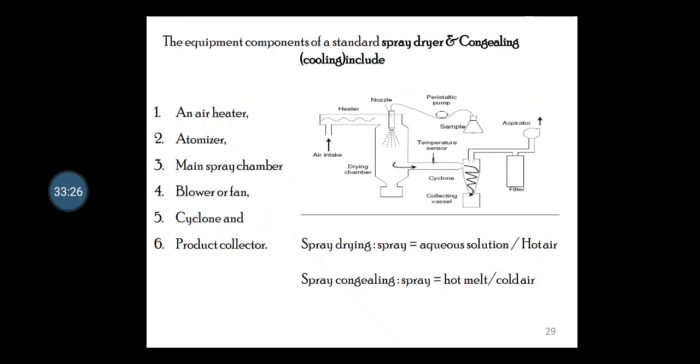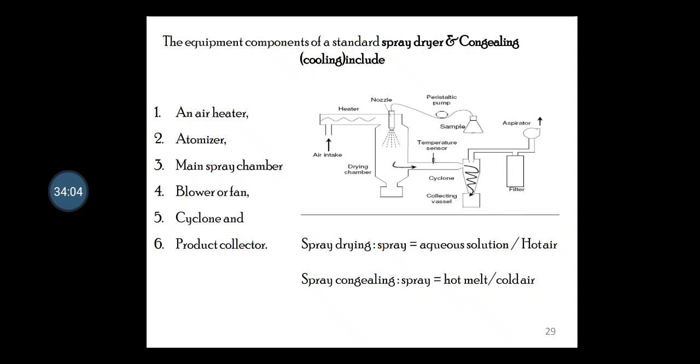So these are the different equipment components of a standard spray dryer, or you can say the congealing, that is cooling, include an air heater, atomizer, main spray chamber, blower or fan, cyclone, and product collector. So we'll have to optimize the spray drying by means of the spray drying to spray ratio, as well as the spray congealing to spray ratio. So the spray drying to spray ratio is nothing but your aqueous solution divided by hot air, and the spray congealing to spray ratio is your hot melt upon the cold air.